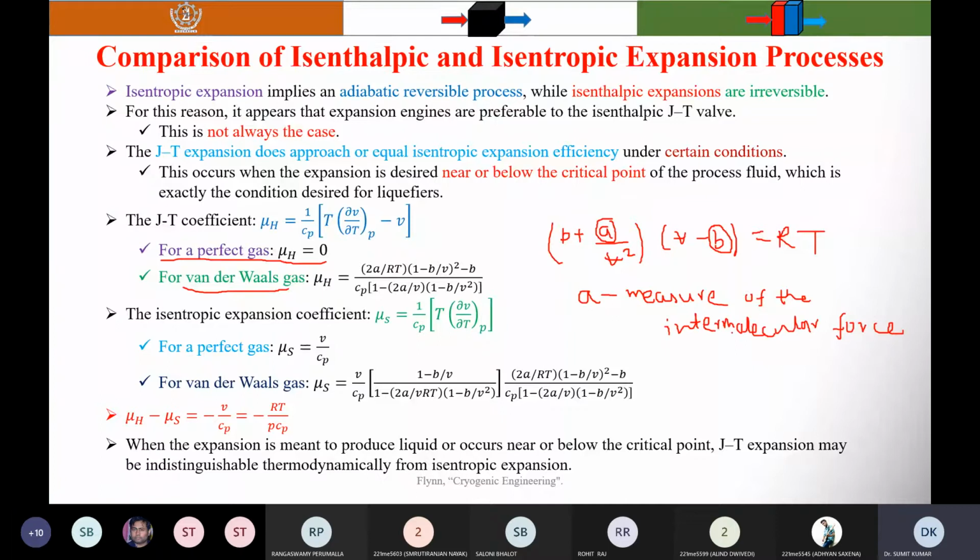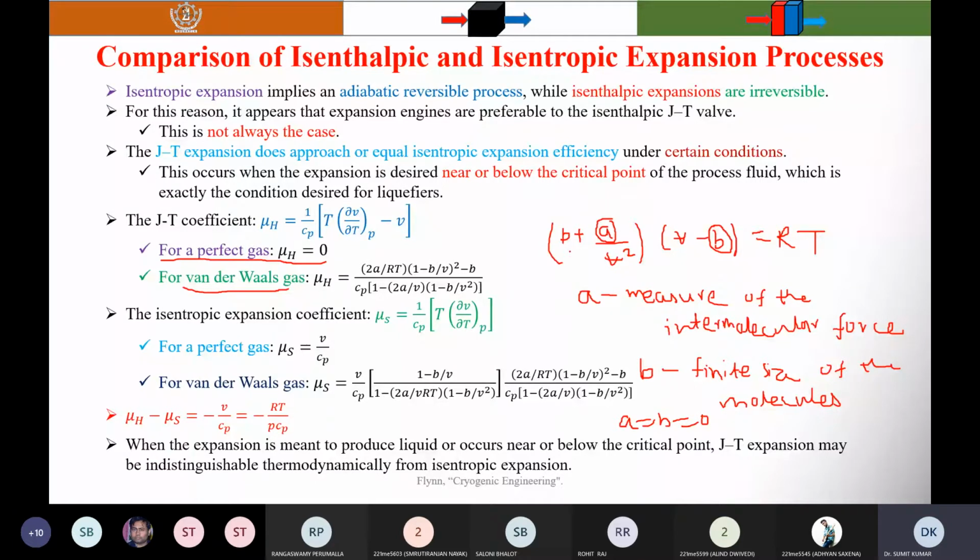The constant b is the finite size of the molecule, and the values of a and b differ from gas to gas. Now you can see that when a and b are equal to 0, PV is equal to RT.